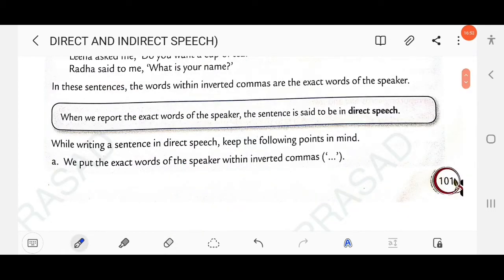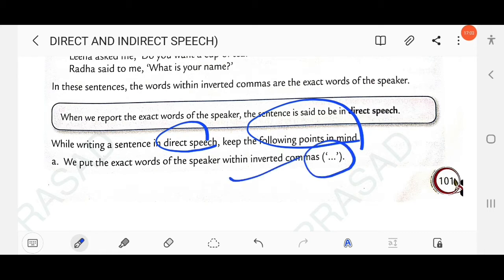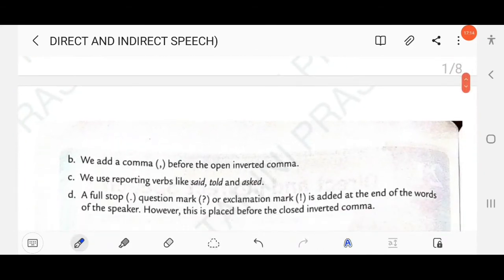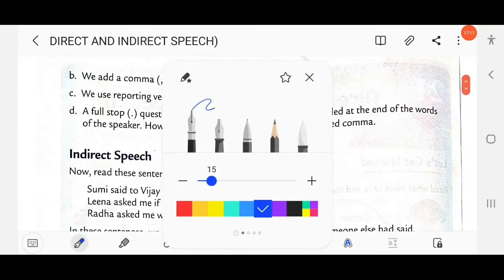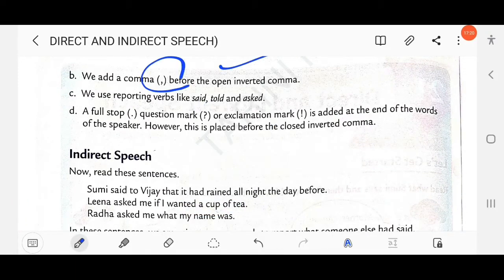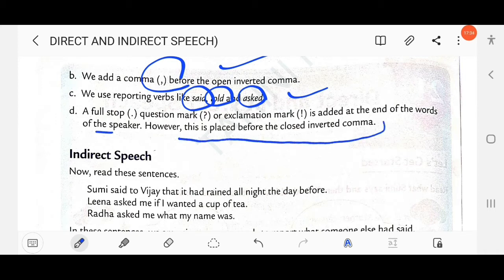While writing a sentence in direct speech, keep the following points in mind. We put the exact words of the speaker within inverted commas, and a comma. This is the most important, as we have discussed earlier. We use inverted commas and also a comma to represent direct speech, direct narration. We add a comma before the open inverted comma. We use reporting verbs like said, told, asked. A full stop, a question mark or an exclamation mark is added at the end of the words of the speaker. However, this is placed before the closed inverted commas, right?